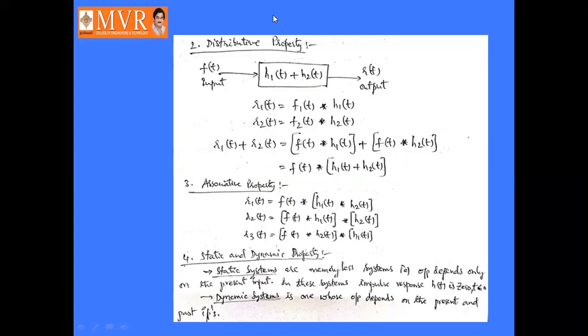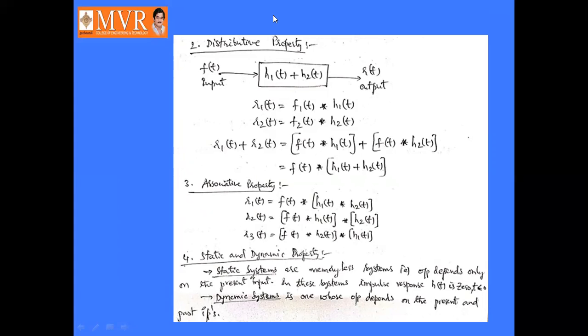If r1 of t is the response of the first system, that is r1 of t is defined as f of t convolved with h1 of t convolved with h2 of t whole. Similarly, r2 of t is the response of the second system, that is r2 of t equal to f of t convolved with h1 of t whole, convolved with h2 of t. Similarly, r3 of t is the response of the third system, that is f of t convolved with h2 of t whole, convolved with h1 of t. This is called the associative property, right?